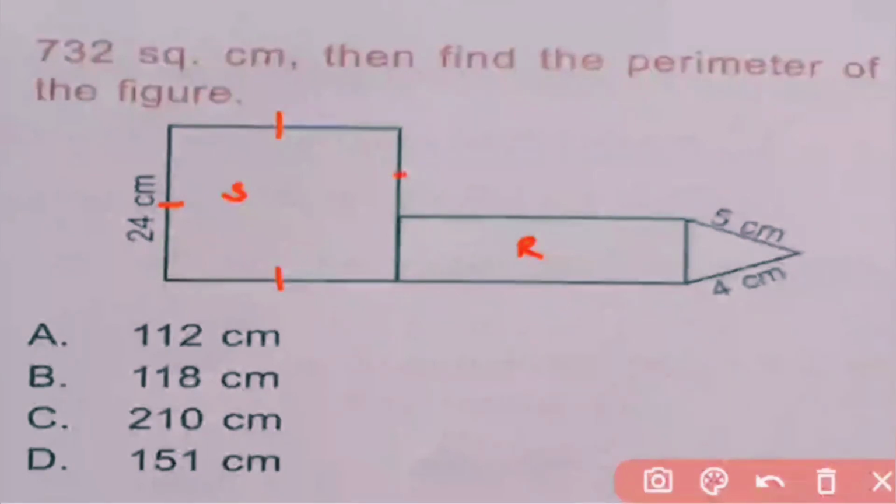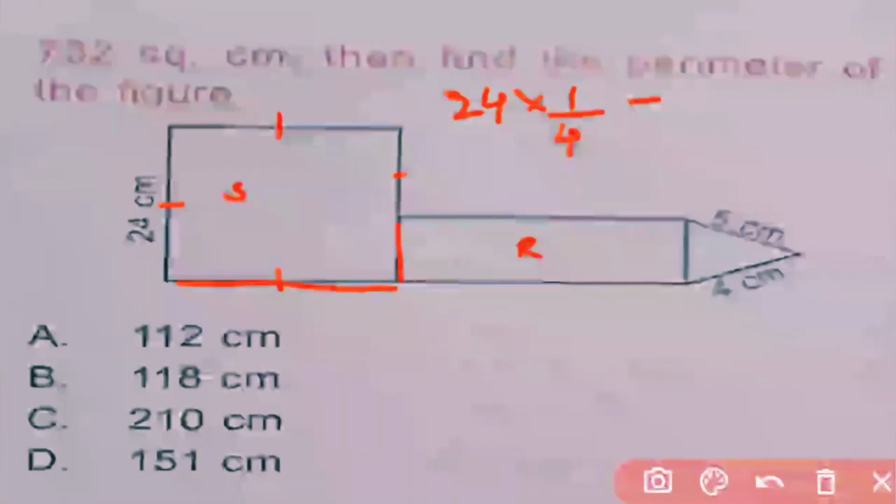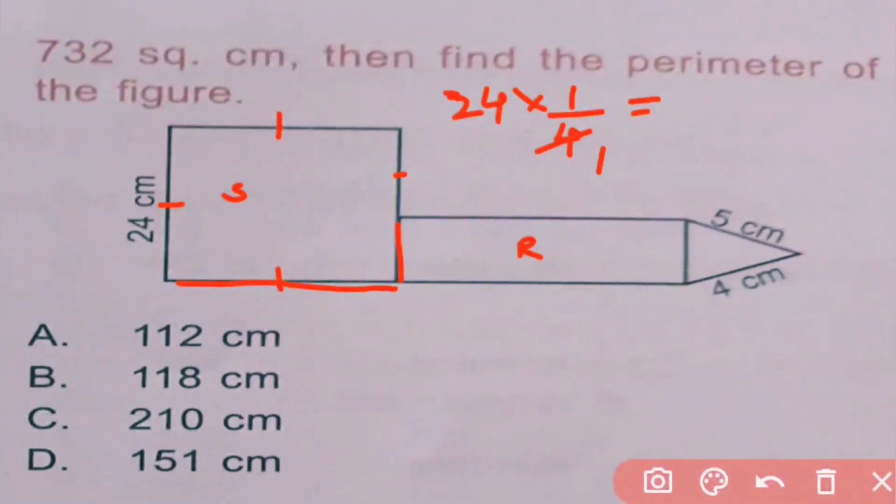According to the question, the breadth of rectangle is 1/4 the length of edges of square. So breadth is equal to 24 into 1 by 4, which is 6 centimeter. So this length is 6 centimeter and here total length is 24, so remaining this is 18 centimeter.